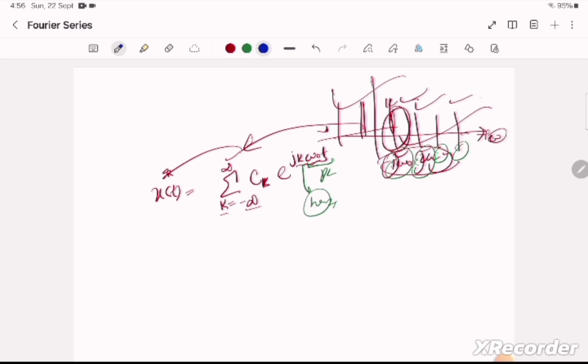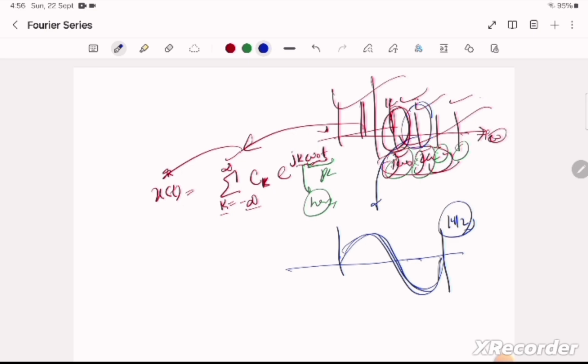So with that, let us suppose we have a sine wave. We know that this sine wave has some frequency. Let us suppose its frequency is 1 hertz, so it completes 1 cycle in 1 second. So we have only one frequency component here, and we take that frequency component. Its composition will be the summation from negative infinity to positive infinity of ck e raised to the power j k omega naught t.